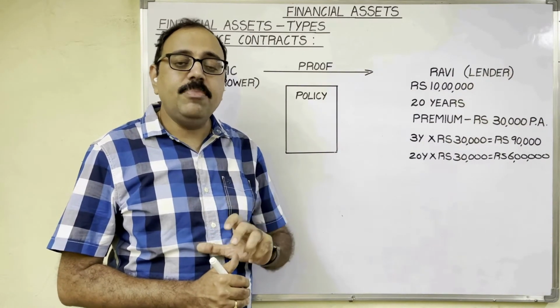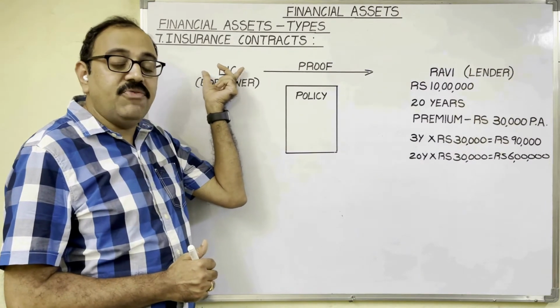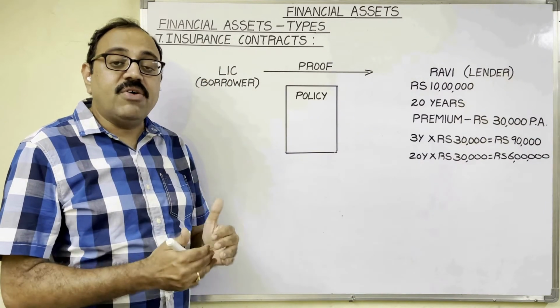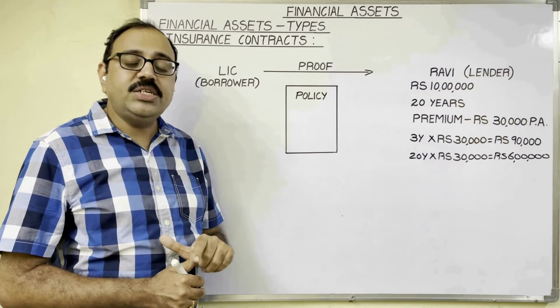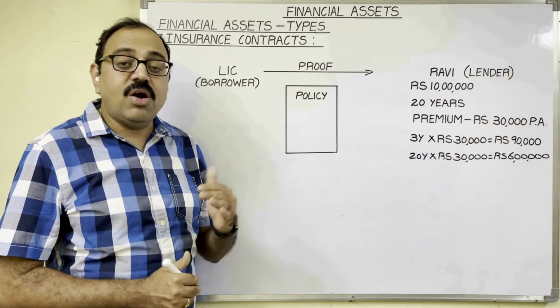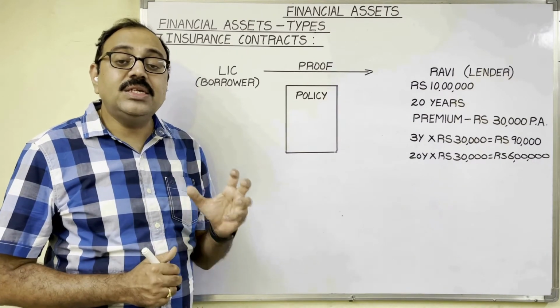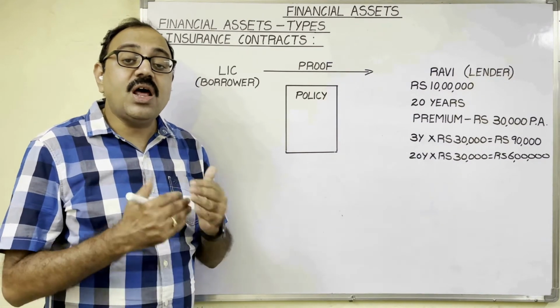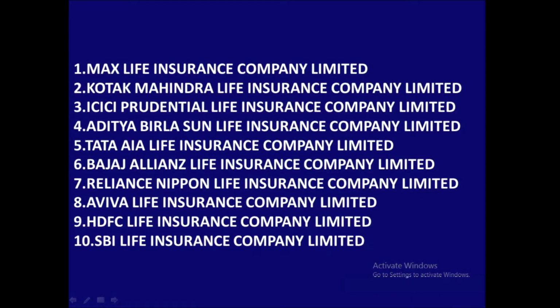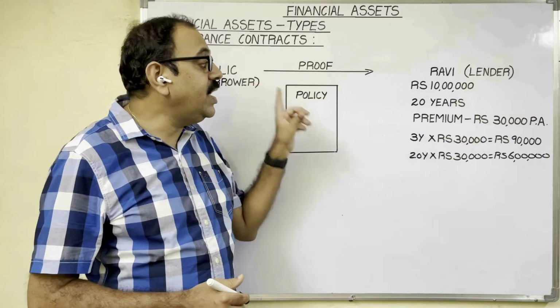In India, in the government sector, we have LIC, Life Insurance Corporation of India, which offers life insurance policies. In the private sector also, we have so many companies which offer life insurance policies. Let us see some popular Indian insurance companies: Max Life Insurance Company Limited, Kotak Mahindra Life Insurance Company Limited, ICICI Prudential, Aditya Birla Sun Life, Tata AIA, Bajaj Alliance, Reliance Nippon, Aviva, HDFC Life Insurance, SBI Life Insurance Company Limited. Say Ravi wants to take the policy with the LIC.